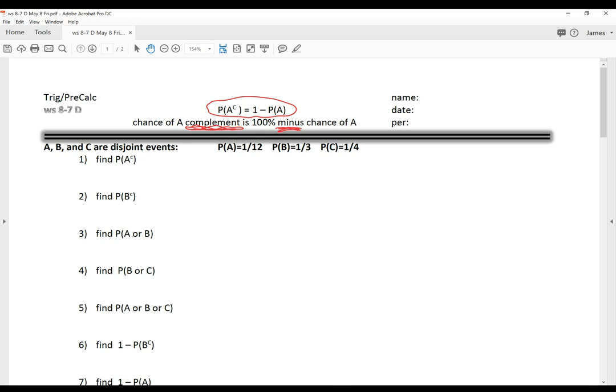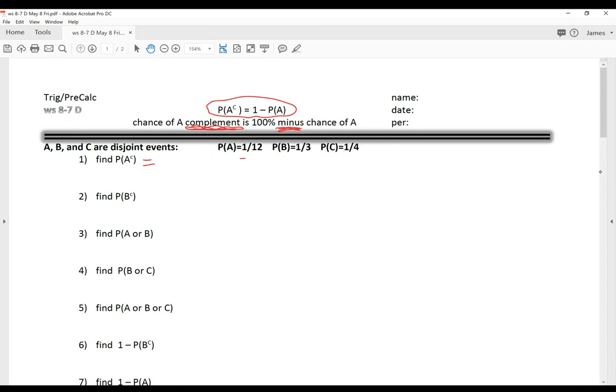So you could use percents, but in stats we don't use percents anymore. We use either fractions or decimal numbers, because percents are for common people, normal people. We're advanced people. So number one, what's the chance of not A, which means complement of A? That would be 1 minus chance of A.